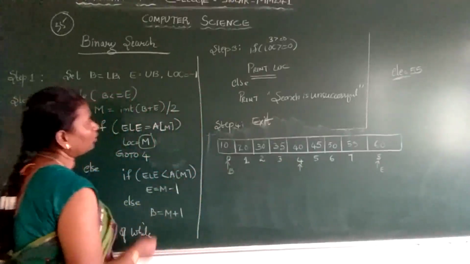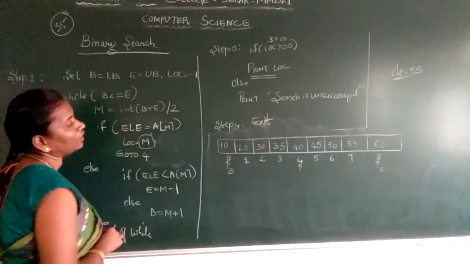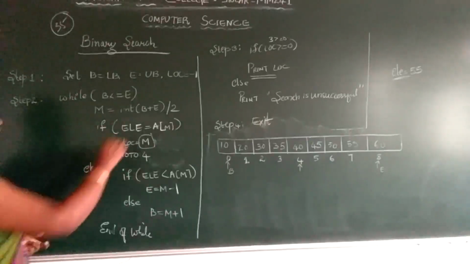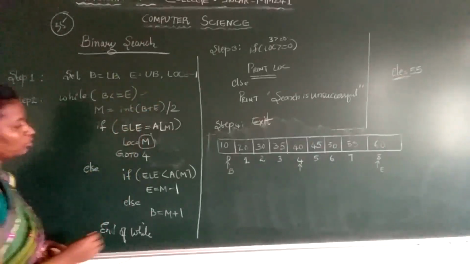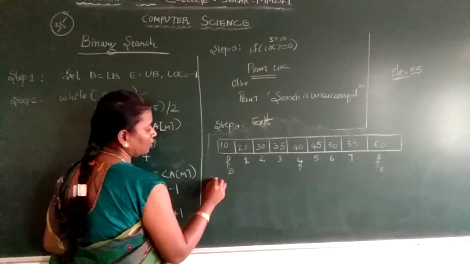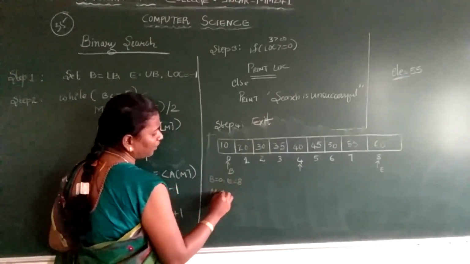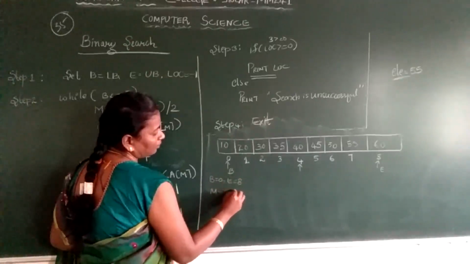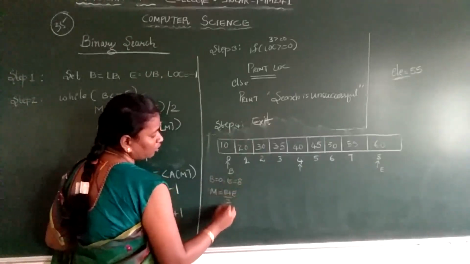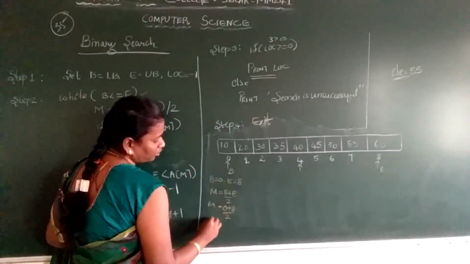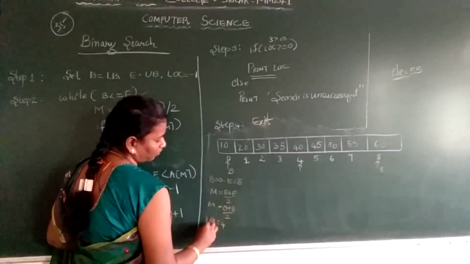Now we'll trace the algorithm. Is beginning less than or equal to ending? Yes, your beginning is 0. 0 is less than or equal to 8. Yes, your condition is satisfied. Now how to find out the mid element? Beginning is 0, ending is 8. Mid is equal to beginning plus ending divided by 2. What is your beginning? 0. What is the ending? 8. So what is your mid element? Mid element is 4. Okay.